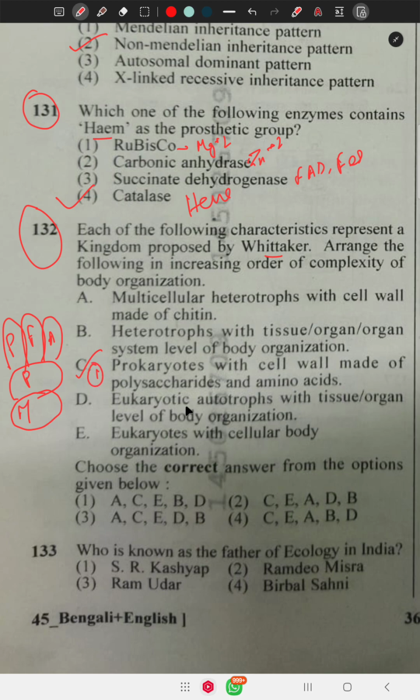Number 2, eukaryotic unicellular. Number 3 is multicellular heterotrophs with cell wall made of chitin, that is fungi. 4 is the eukaryotic autotrophs with tissue or organ level body organization. Then 5. Correct option is C.